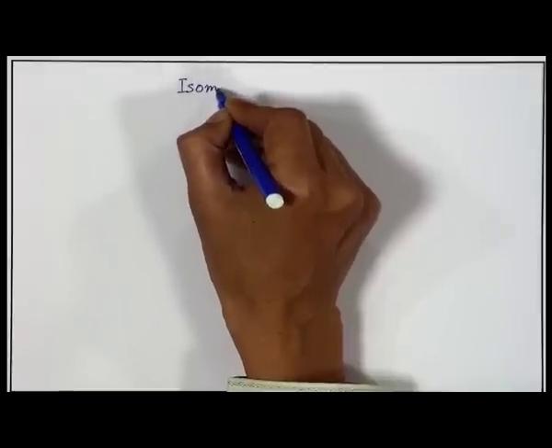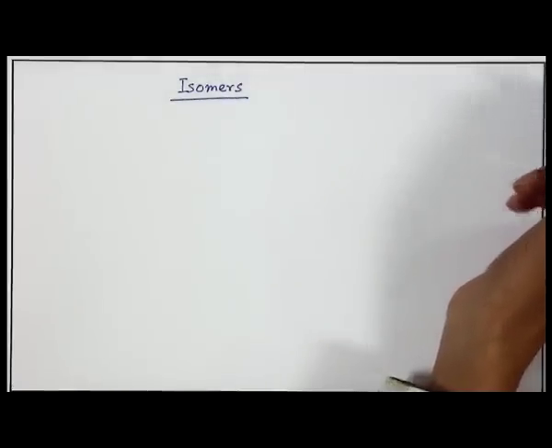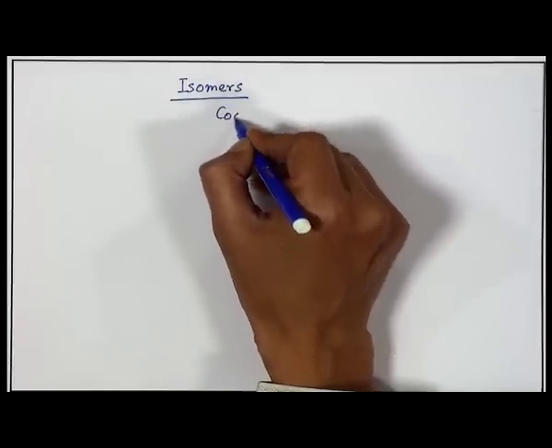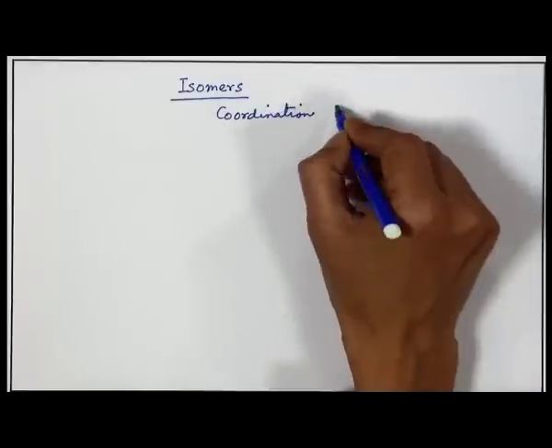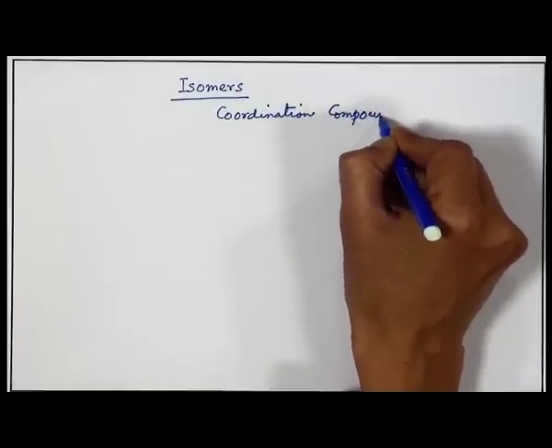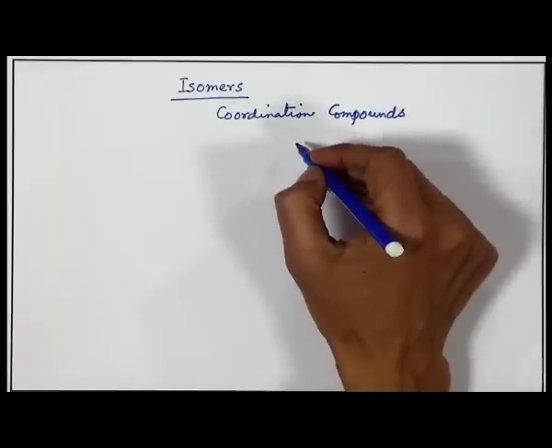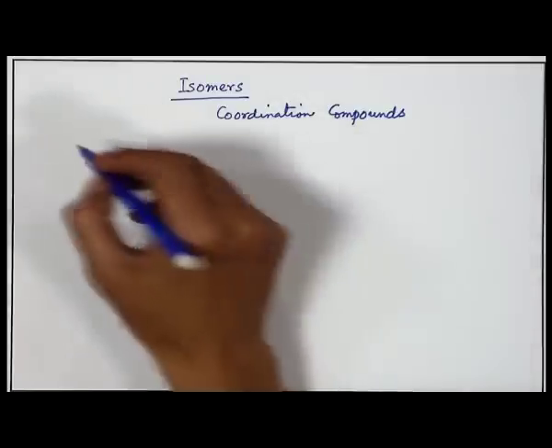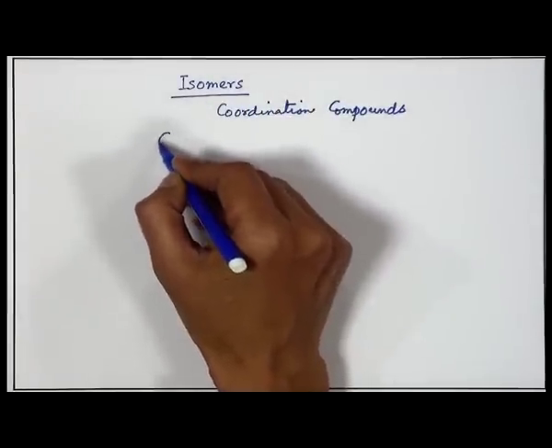Good morning all of you. We are continuing with coordination compounds and we are just seeing the different isomers, how we can get those different isomers in coordination compounds. That means, if we have the binding of the different ligands or the small anionic species to the particular metal ion center, we can find how they are there, particularly related to their geometry.